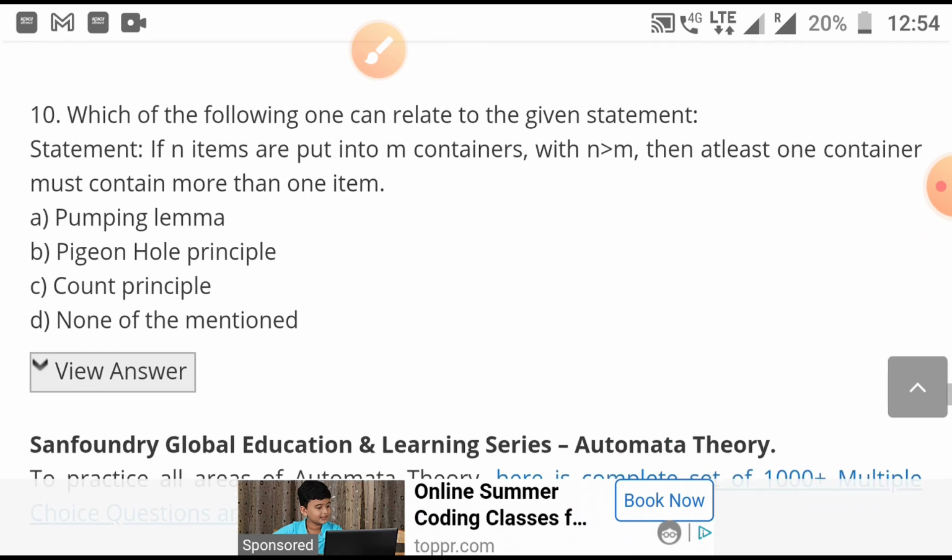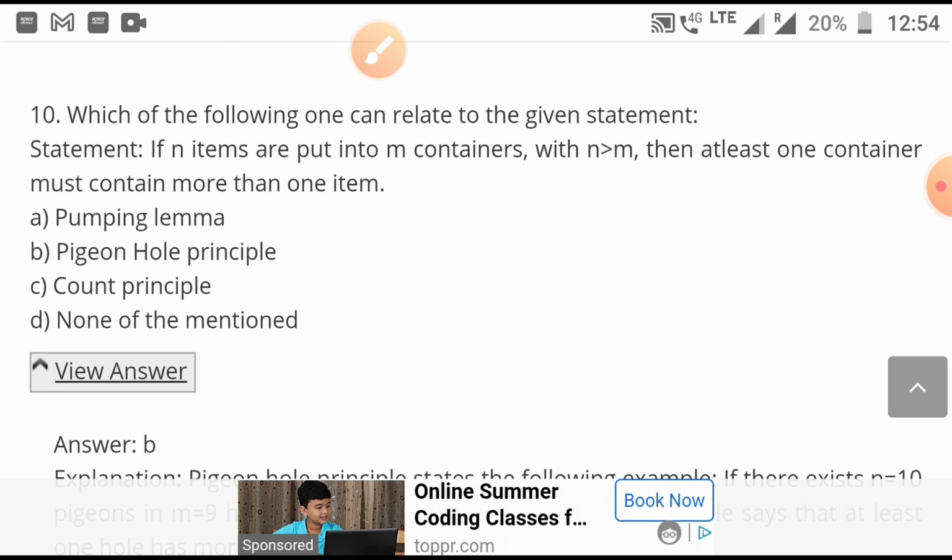Last question: which of the following relates to the given statement, if n items are put into m containers? It is the pigeonhole principle. I have discussed it many times. Why does this come in the pumping lemma context? Actually, the pumping lemma theorem is based on the pigeonhole principle.